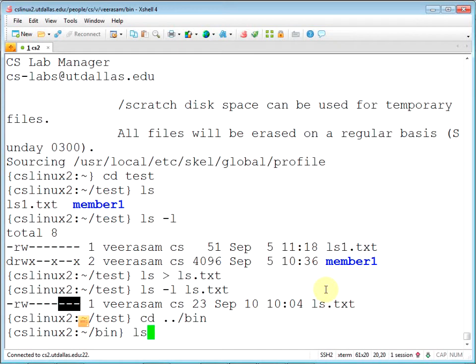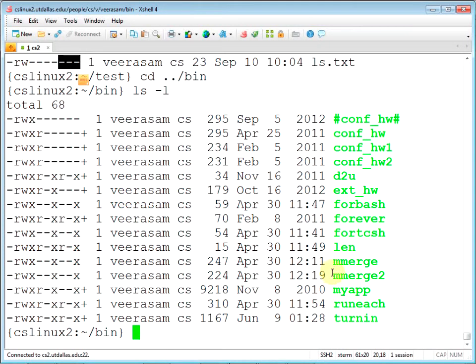Let's go to the bin directory. Turn in, right? You guys are using my turn in right here. Permissions. We have an execute permission. I can do read, write, execute. You guys can read and execute, right? And the others read and execute. This plus sign, ignore it for now. I'll cover it later.